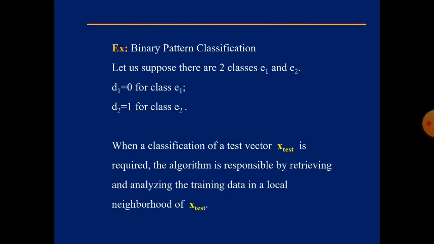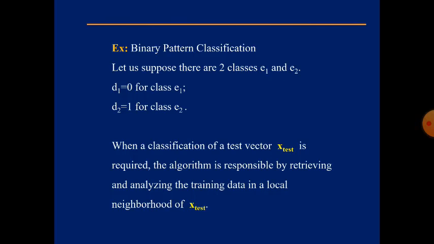The best example is, in a class there are two varieties of students: boys and girls. Boys are one class, girls are another class. Let us suppose the girls class is represented with 0 and the boys class is represented with 1.